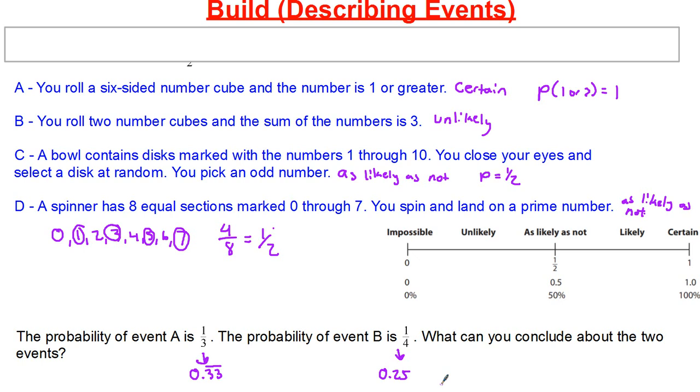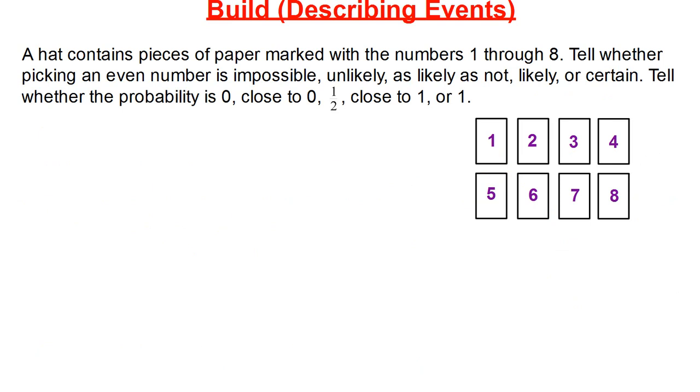I could also conclude that both of these events are unlikely going to happen. All right? The reason why is because they're both below half, and anything below half but above 0 is going to be unlikely to happen. So those are the two main conclusions that I could draw just from the probability of these events. Okay? Now let's go over one more example.